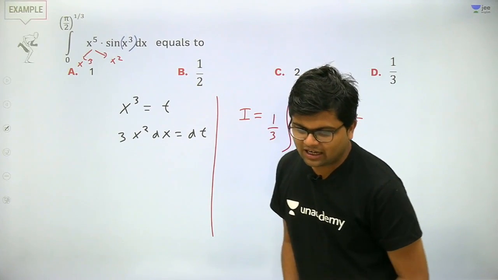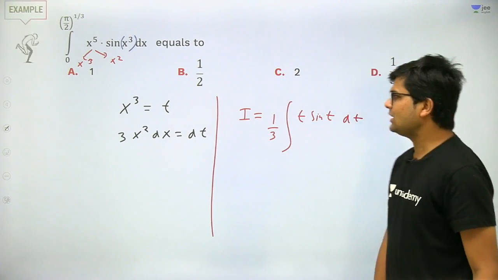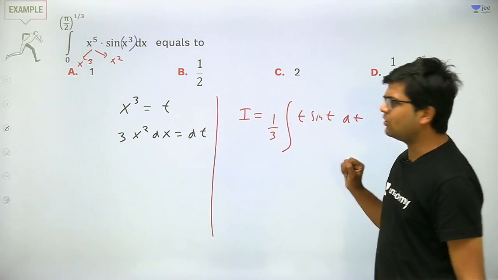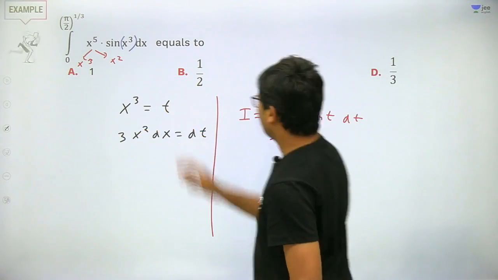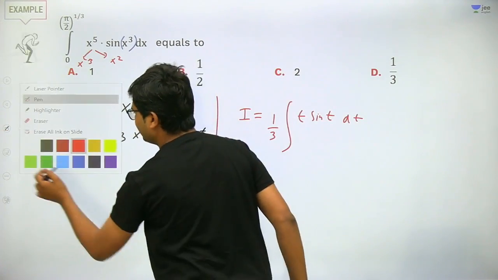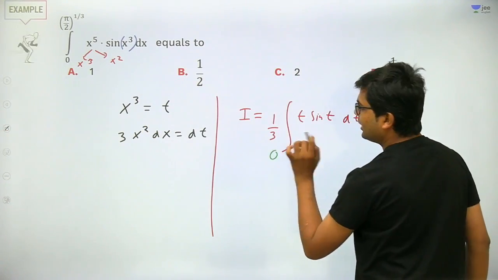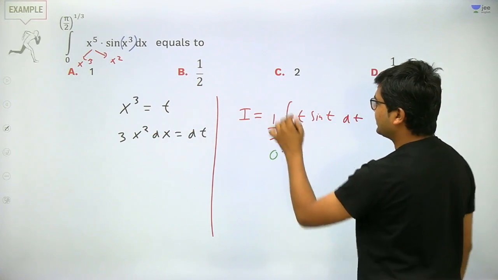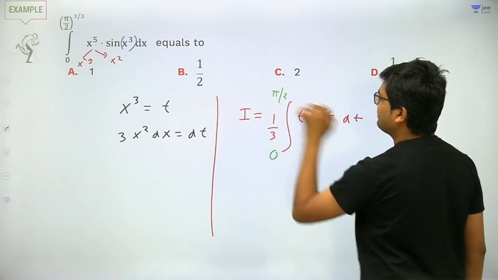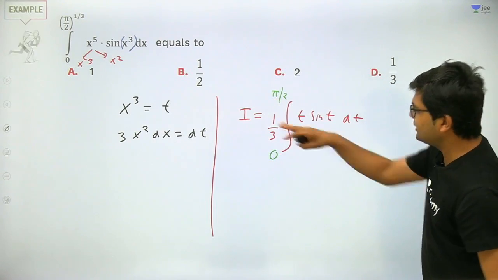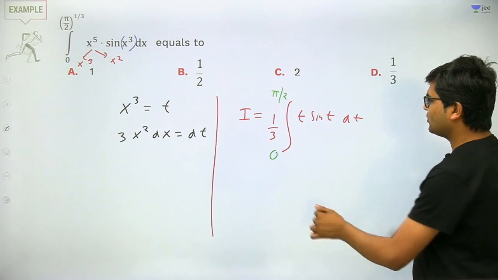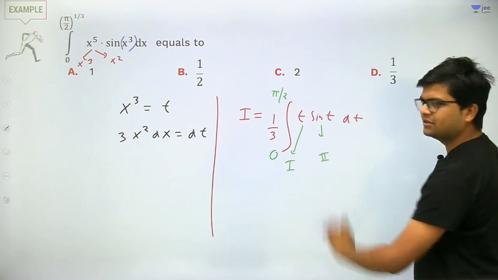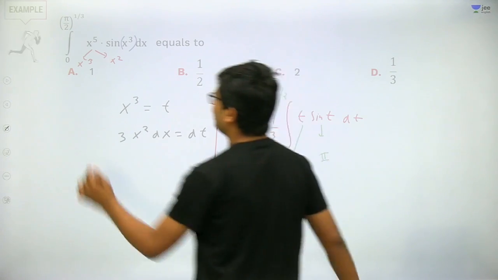Very good. Hello Ankit, hello. Now you must also change the limits, because as x goes to 0, t goes to 0, so the lower limit will be 0, and as x goes to pi by 2, the 1 by 3 whole cube will cancel out, so the upper limit will be pi by 2. This is the integral that we need to solve, and it can be solved very easily by the ILATE method. This is the first function, this is the second function. Got my point? So now I am solving it.